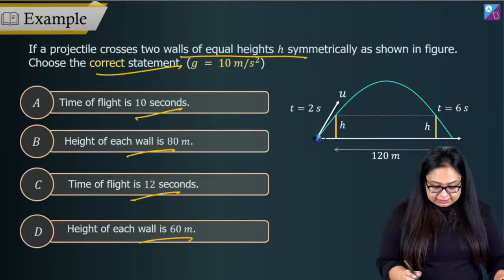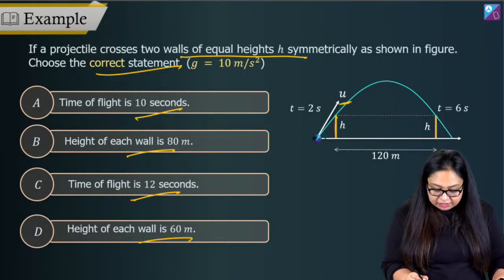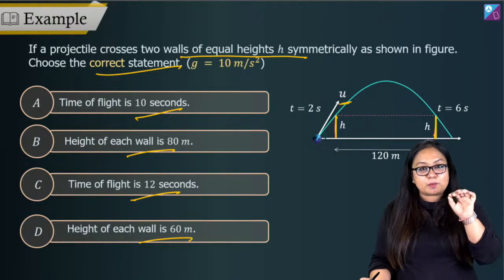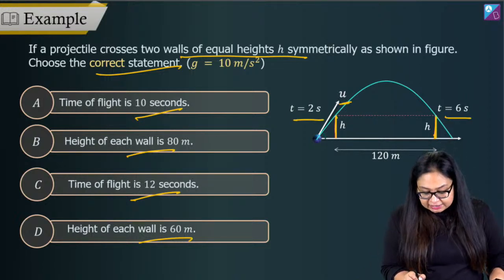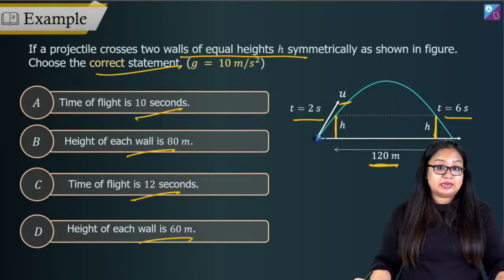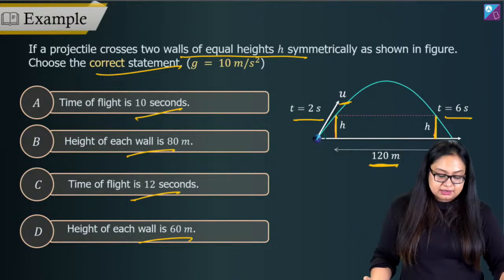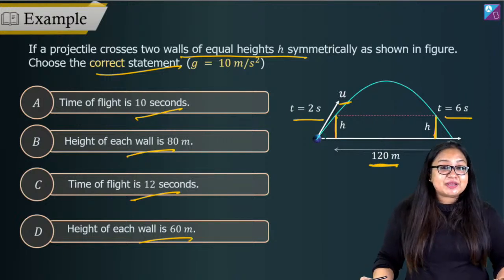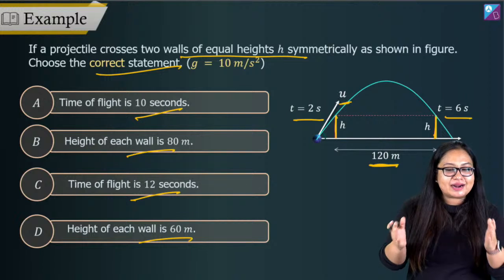Here it's given that initial velocity u is not given to us. There are two walls of equal height. It crosses the two walls, right? It goes through the tops of the two walls. First wall it crosses at t equal to 2 seconds. Second wall it crosses at t equal to 6 seconds. The distance between the two walls is given as 120 meters. Okay? Come on, quickly tell me what is the answer. What is the time of flight? Time of flight we can calculate. Actually, we don't really need to calculate, okay? We can just look at the symmetry.